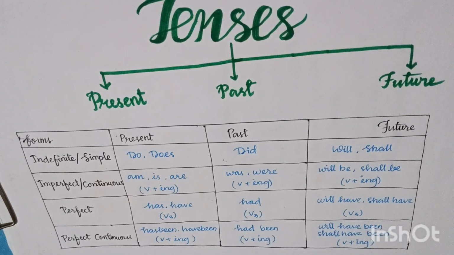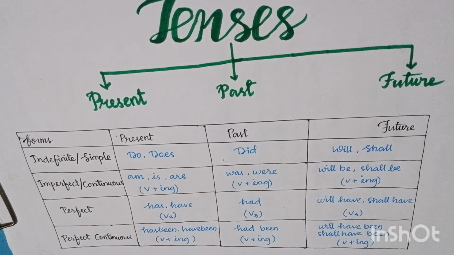So we give some points about the past perfect. First of all, you have to remember that of two actions in the past, the earlier action goes with the perfect and the later action goes with the past simple.